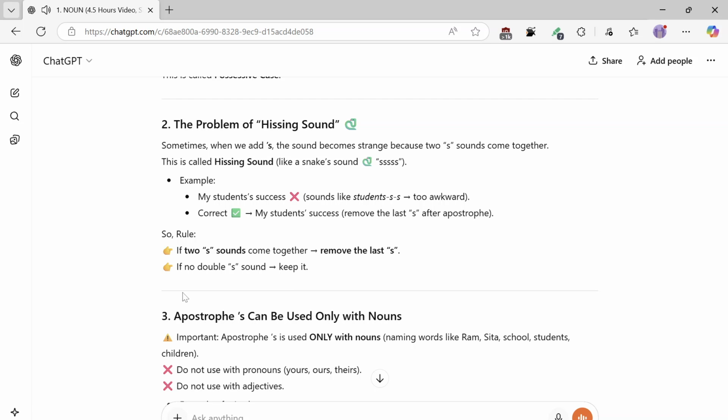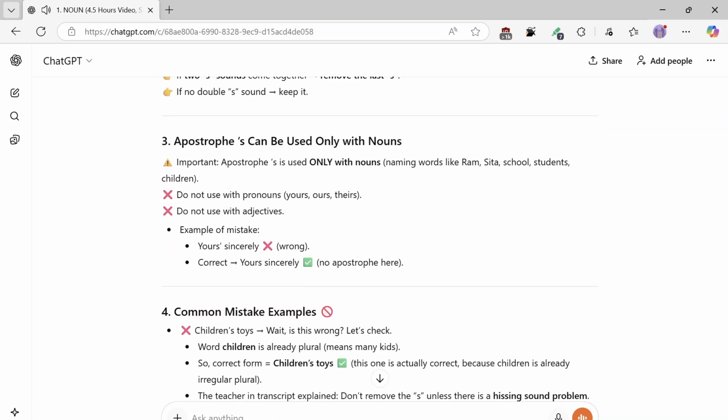Number 3. Apostrophes can be used only with nouns. Important: an apostrophe is used only with nouns, naming words like Ram, Sita, school, students, children. Do not use it with pronouns like yours, ours, theirs. Do not use it with adjectives. Example of a mistake: "Yours' sincerely" is wrong. Correct: yours sincerely, no apostrophe here.